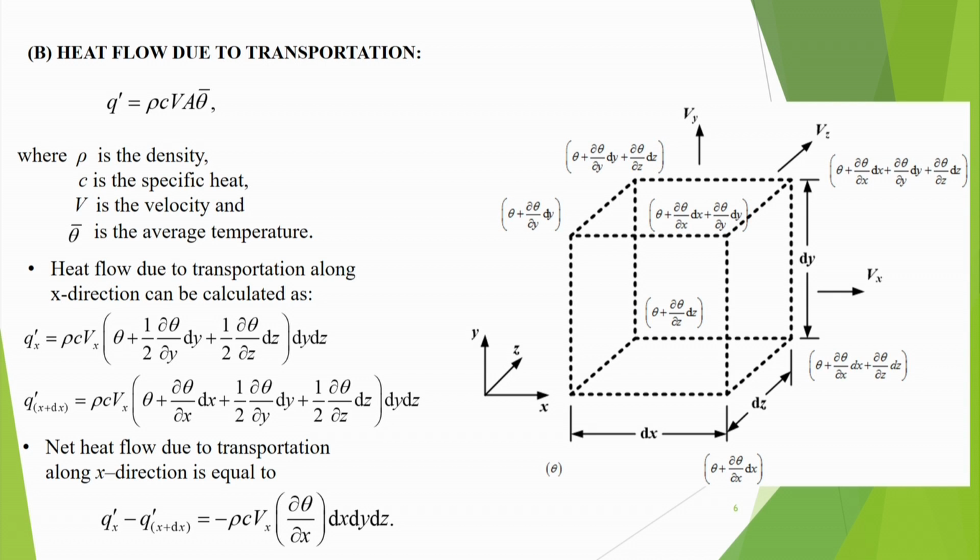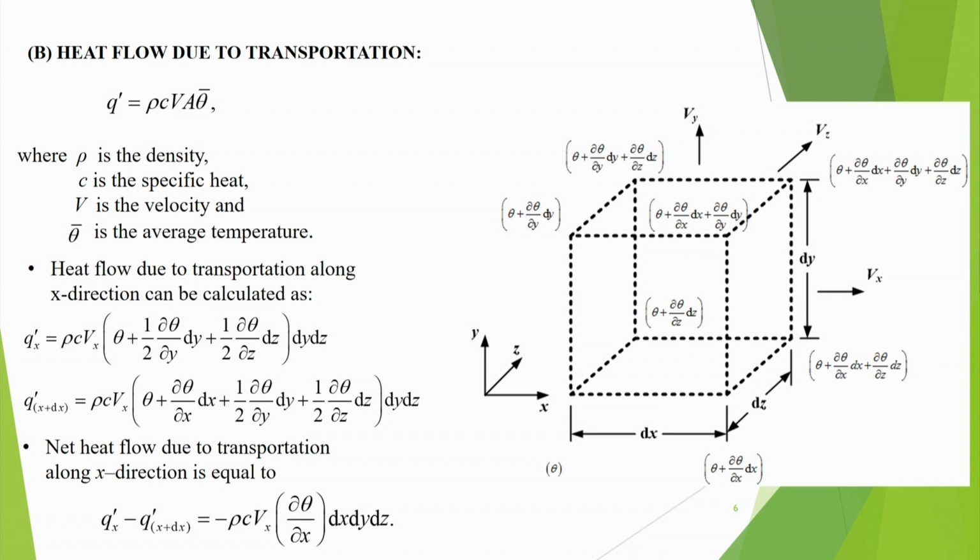Suppose the average temperature is theta, and rho is the density, C is the specific heat, and V is the velocity. Then rho into V will give heat flow per unit time,